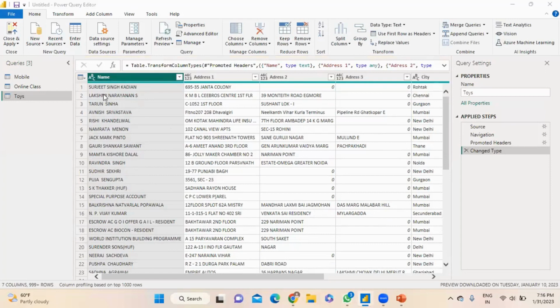This is the Power Query editor. After loading my data set and clicking transform data, this is the interface of the query editor. The query editor consists of four parts.